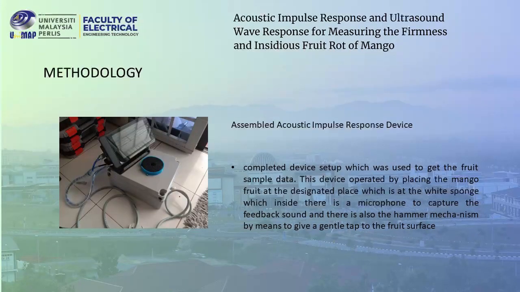And this is the first prototype that I assembled. Okay, so as we can see, the black foam is where we will place the fruits, and the center of the foam has a hole, and I place the mini actuator and the microphone sensor there. The foam will act as a sound barrier to ensure there is no outside sound that will interfere with the data I collect. And the collected data will be shown on the LCD display.